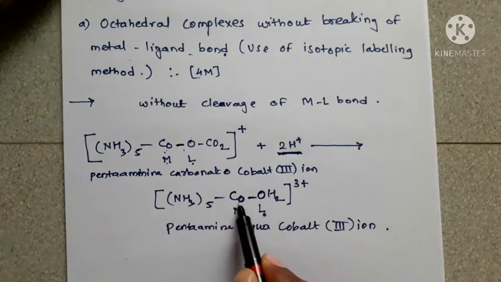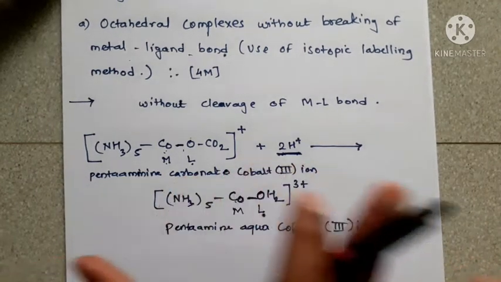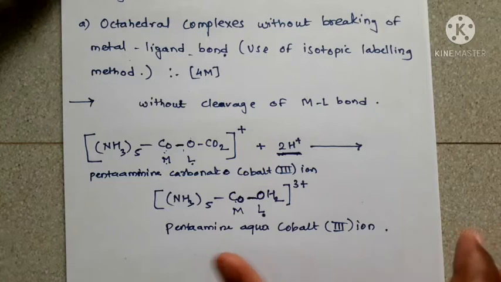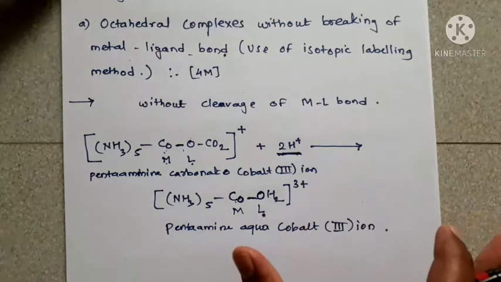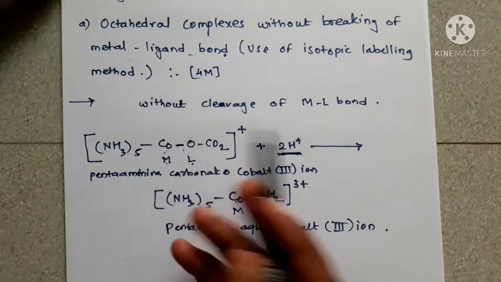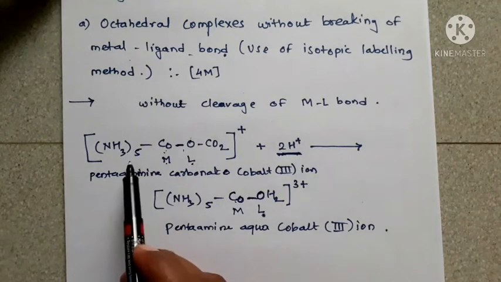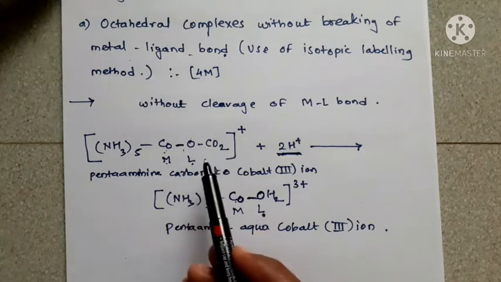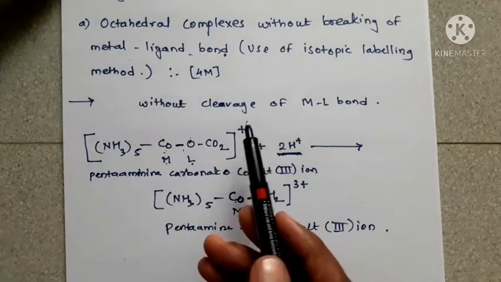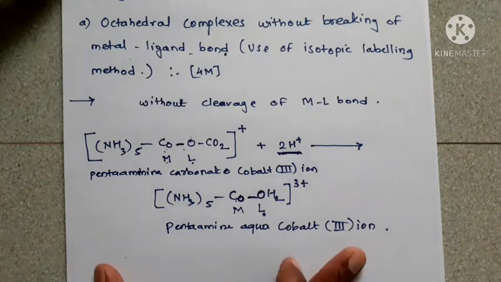Let us see also in the product, the cobalt and oxygen bond is not broken. So this is without breaking of metal ligand bond in an octahedral complex. And as we know, what is meant by an octahedral complex? There are 6 donor atoms in it, so it is called an octahedral complex. In the reactant there are 5 ammonia and 1 carbonate ligand, so 6 donor atoms are present, and also in the product 1 H2O and 5 NH3. So this is a general example.